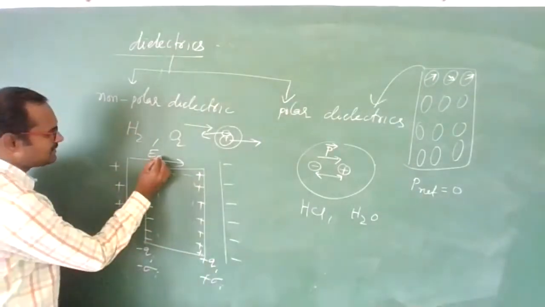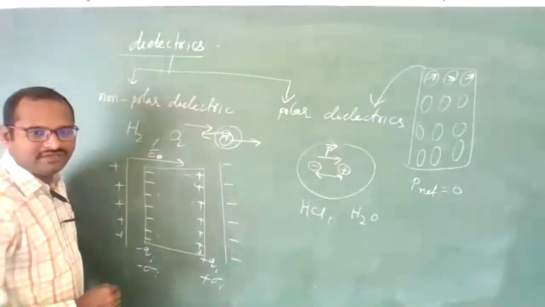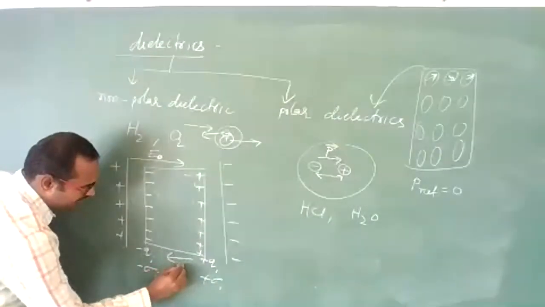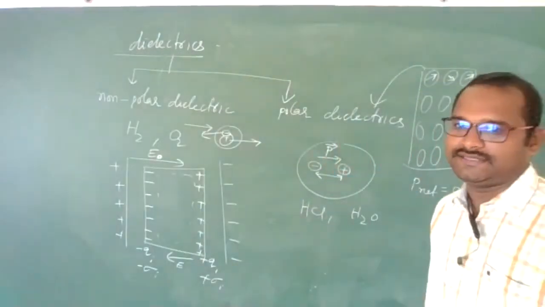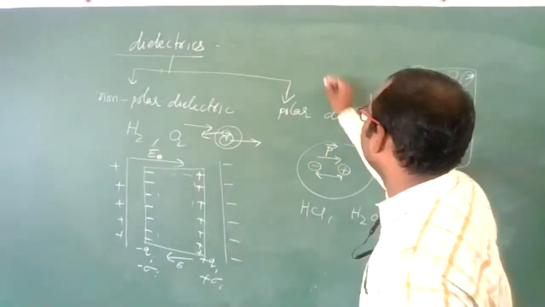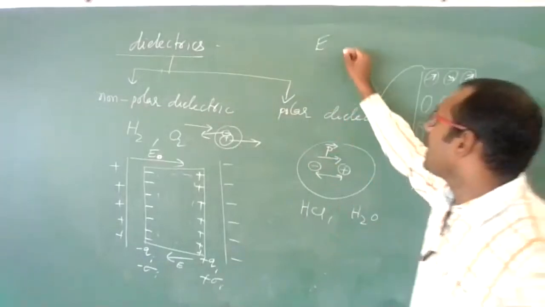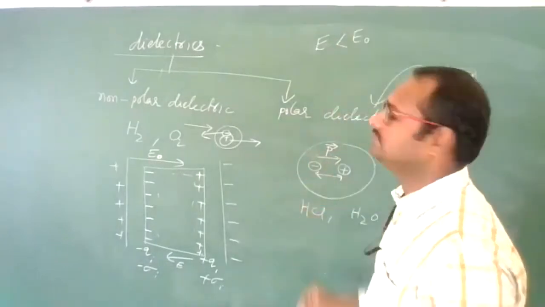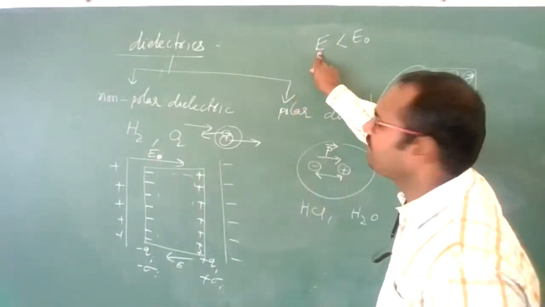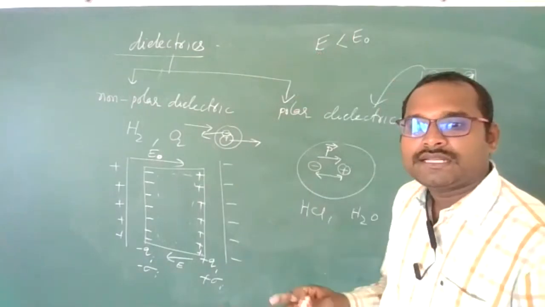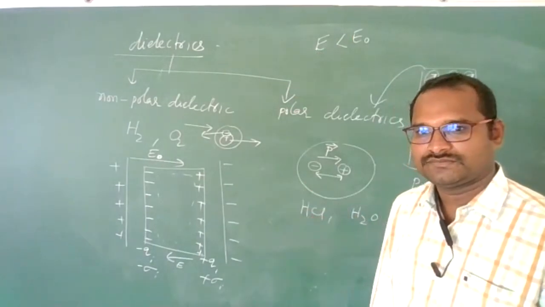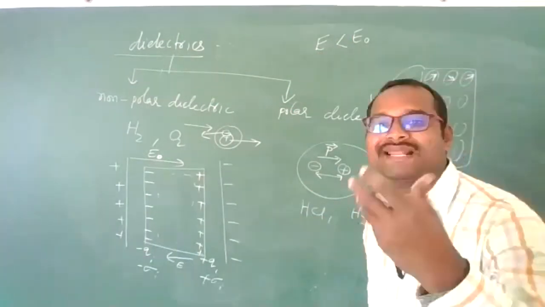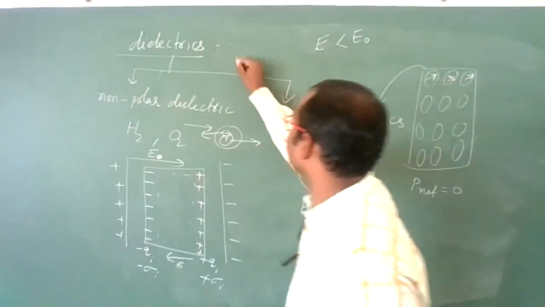Now, this is one external electric field. Due to these charges, some electric field will be produced. This electric field cannot be equal to the net electric field. The electric field produced due to the induced charges in non-polar or polar dielectrics is always less than the external electric field. And this electric field we call the electric field produced due to induced charges, or we can say the electric field produced due to polarization. Polarization, a new word for you. Polarization.